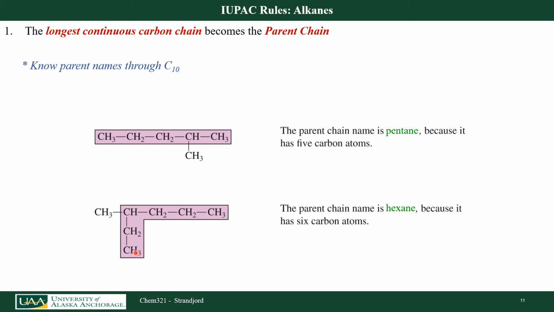I actually started way down here and called that 1, 2, 3, 4, 5, 6 instead of 1, 2, 3, 4, 5 or 1, 2, 3, 4. I wanted to find my longest continuous carbon chain, and that's 6 carbons. So this molecule's parent chain name is going to be hexane.